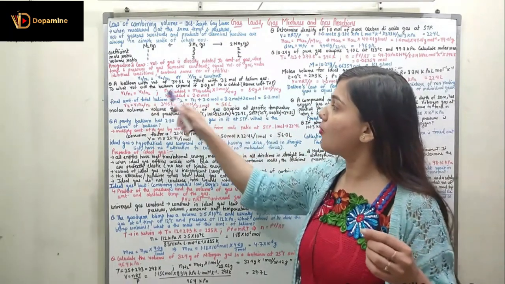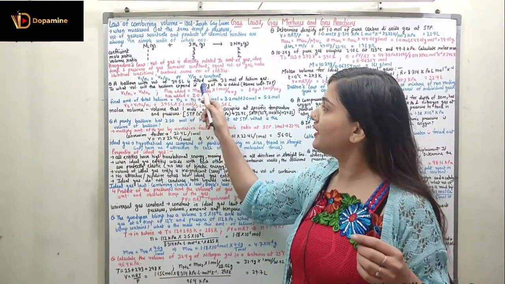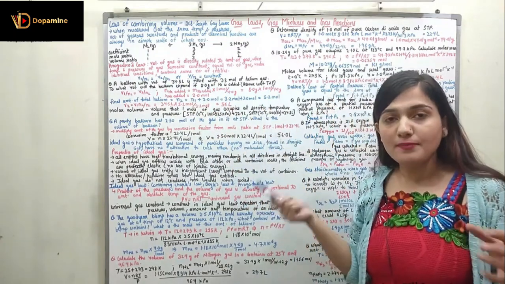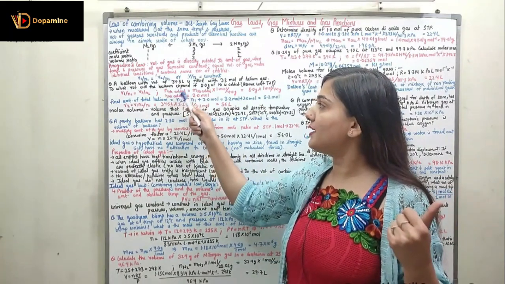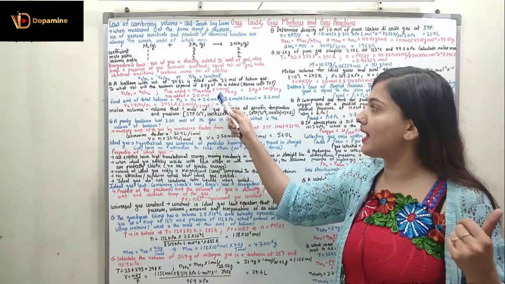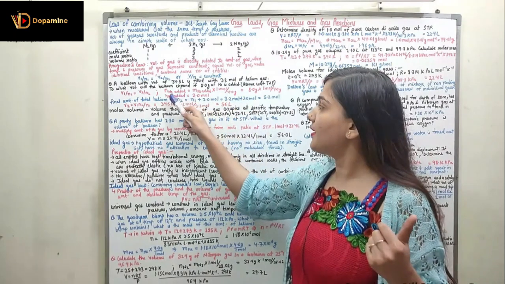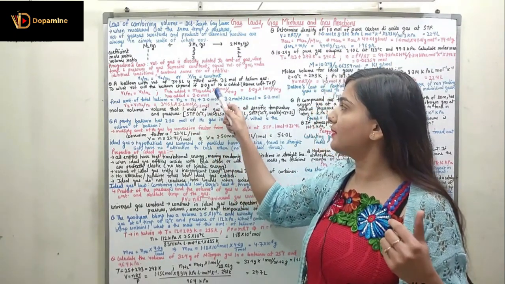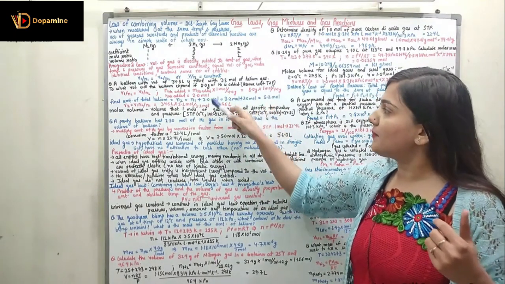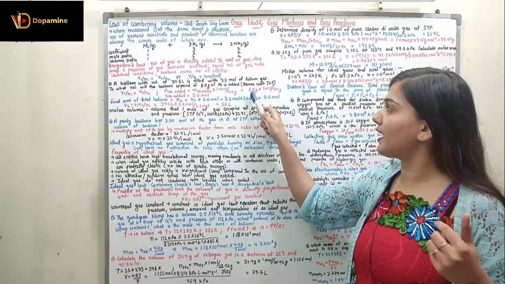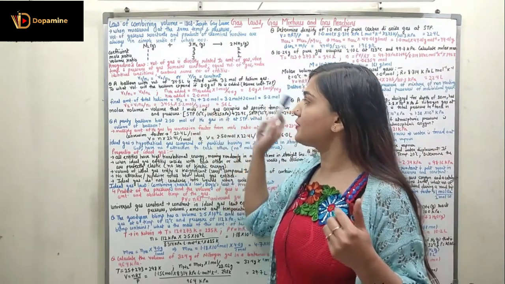Here we know how much helium is added: the amount of helium added is 8.0 gram. From the mass of the helium we can find the number of moles of helium that is added. So number of moles of helium added is the mass of helium added multiplied with 1 mole divided by the molar mass of helium, which is 4 gram. Putting in the values, we have 8 gram multiplied with 1 mole divided by 4 gram. So the number of moles of helium that is added is 2 mole.